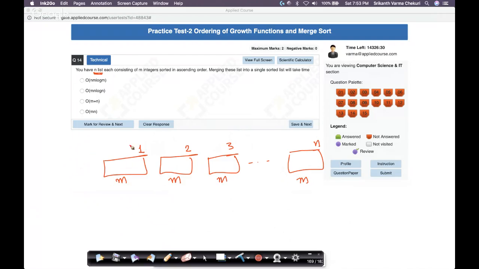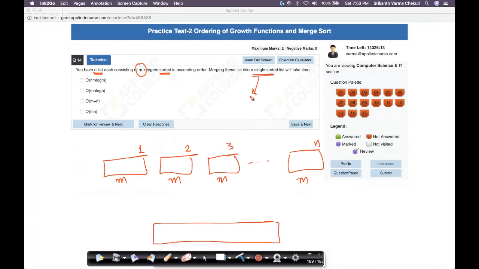So these lists are already sorted. M integers, all these lists are sorted. Merging these lists into a single sorted list. Merging all of them into a single sorted list. What is the time it takes?